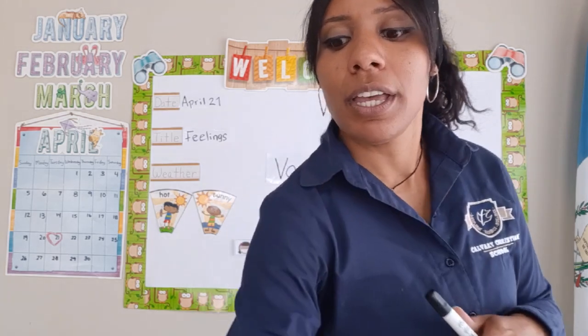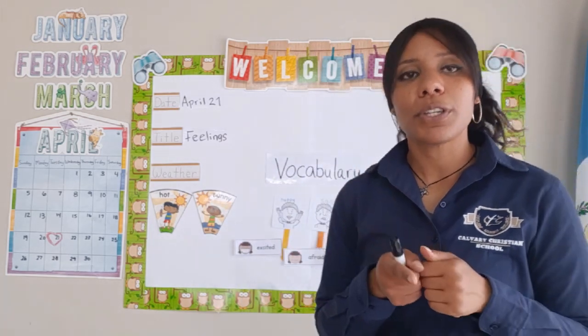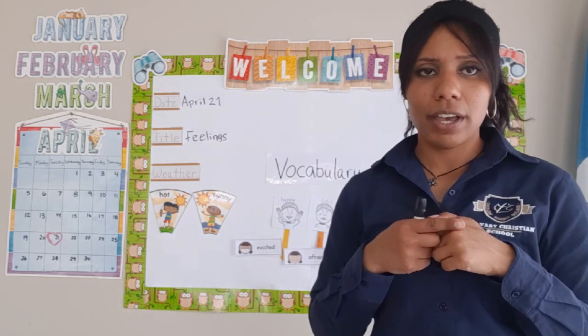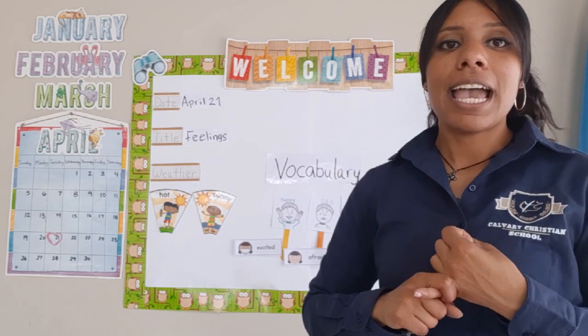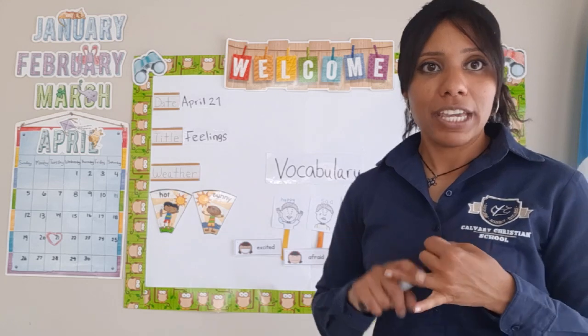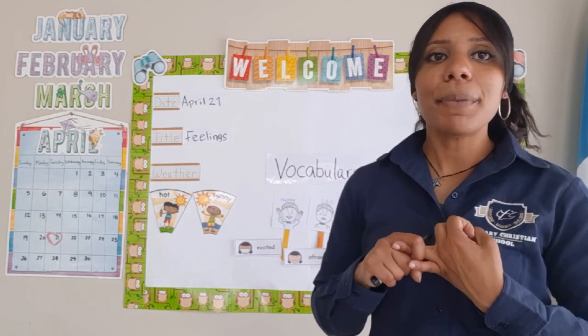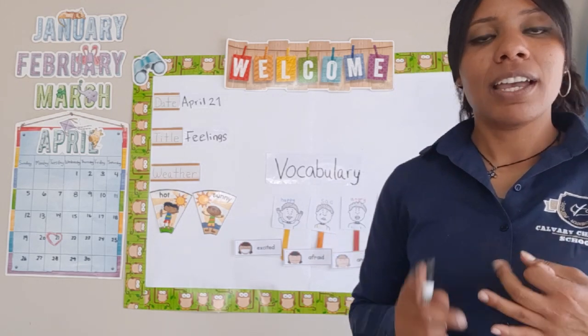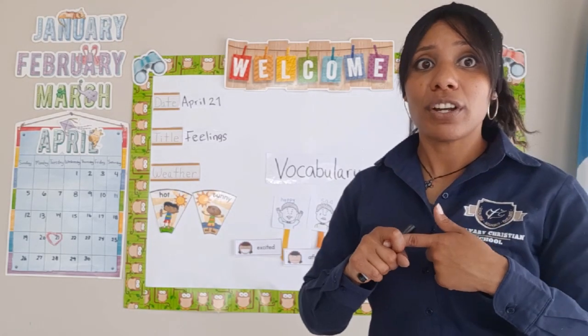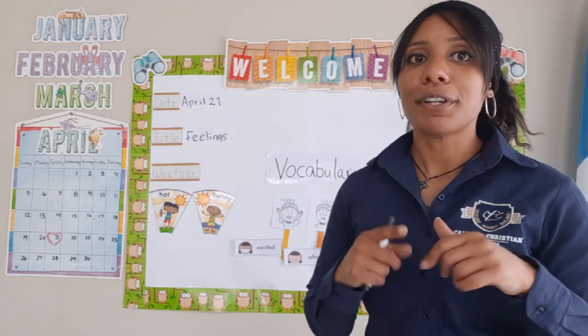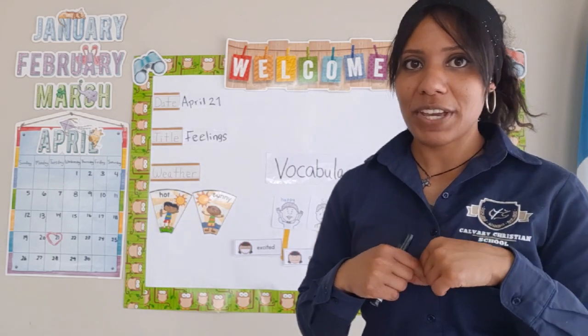So here's what we're going to do. The teacher's going to send the activity to your moms and dads so that you guys can do at home, okay? So you guys are going to review the vocabulary words, and we're going to draw pictures for each word, okay? So for happy, you guys are going to draw a picture of happy. For sad, you're going to draw a picture of sad. For angry, a picture of angry, right? And for scared, we're going to draw a picture of scared, okay?